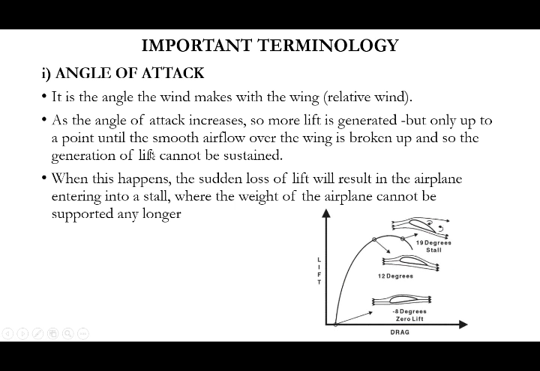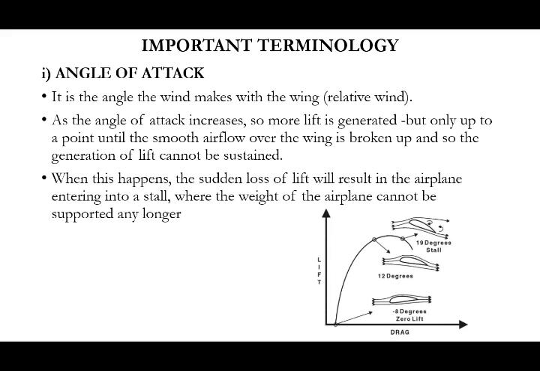As angle of attack increases, more lift is generated. From 0 to 15 degrees of angle of attack, that is the time we get the maximum lift for our aircraft. That means smooth airflow over the aerofoil. Actually, I forgot to tell the aerofoil. Aerofoil is used to provide smooth airflow over the wing.